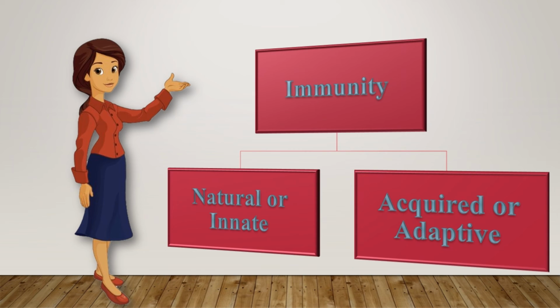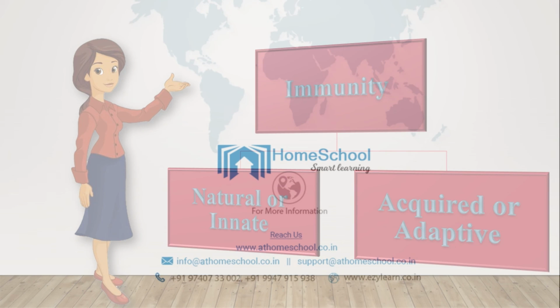Whereas acquired or adaptive immunity means resistance acquired against infection by an individual during the course of life. That is, the immunity gets stimulated or induced in response to foreign substances entering our body to cause harm. In the coming session, we will discuss innate immunity and adaptive immunity in detail.